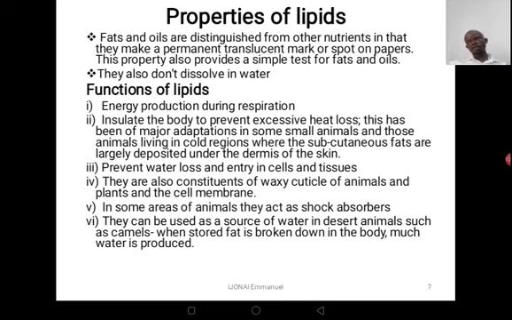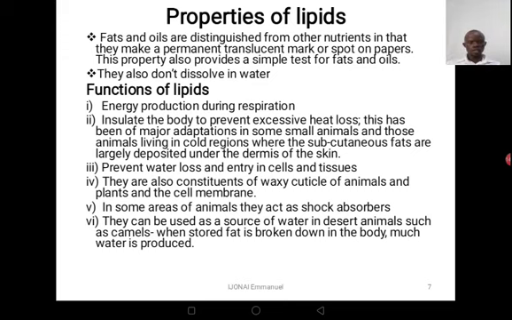When we shall be discussing excretion and homeostasis, we are going to look at the structure of the skin, and we are going to see that in the structure of the skin we have parts where fats are deposited, and these fats have a very important function in our skin. In the skin of animals, they prevent heat loss, and also prevent water loss and entry in cells and tissues.